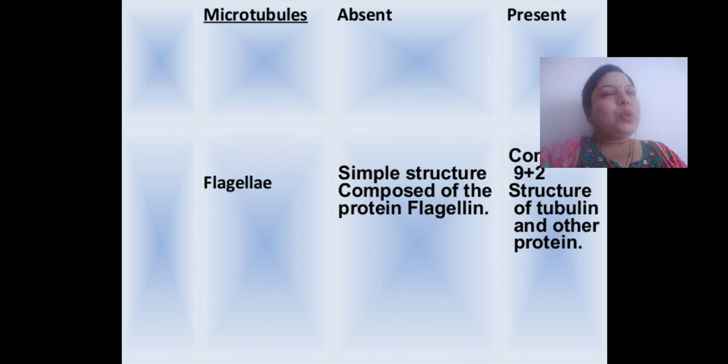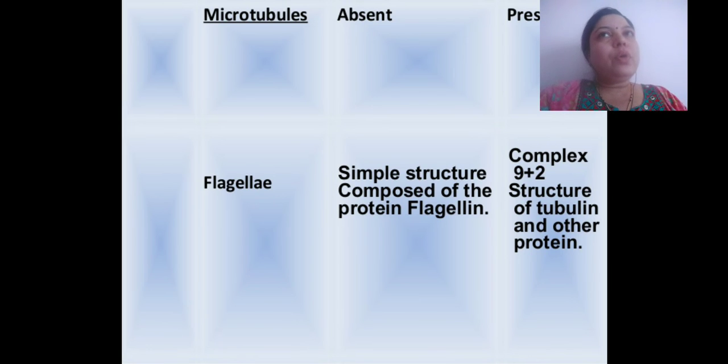Then microtubules are absent in case of prokaryotics, whereas microtubules are present in case of eukaryotics. Flagella in prokaryotes have a simple structure composed of the protein flagellin, whereas in case of eukaryotic cells, a complex 9+2 structure is present with tubulin and other proteins.